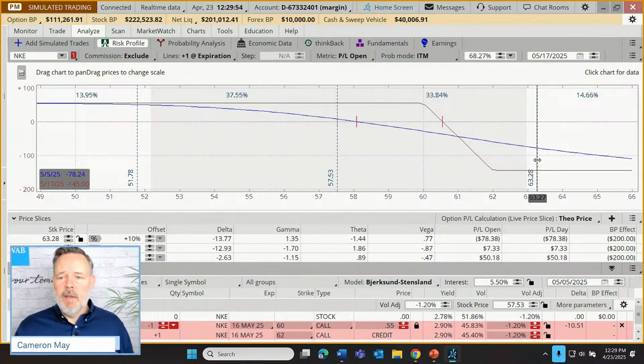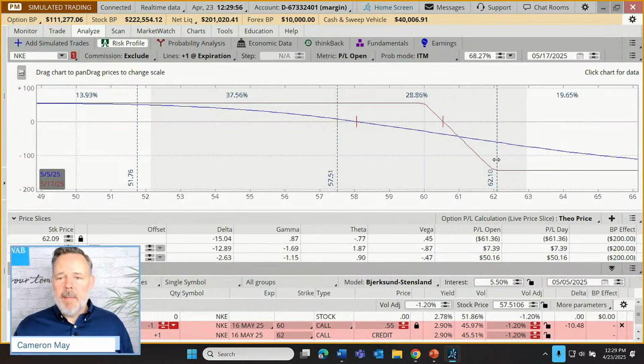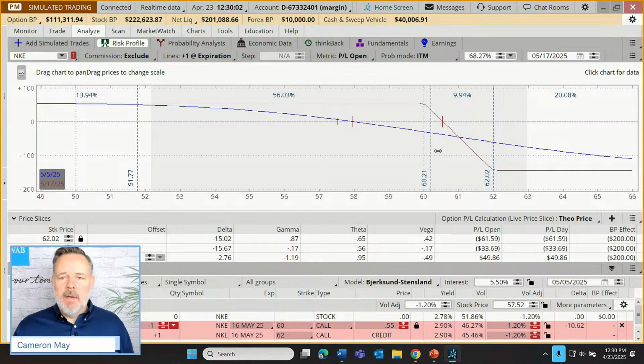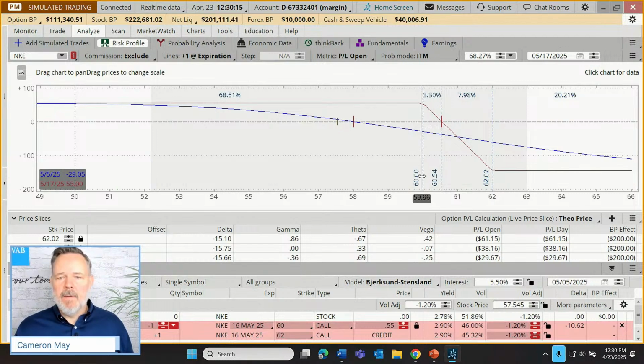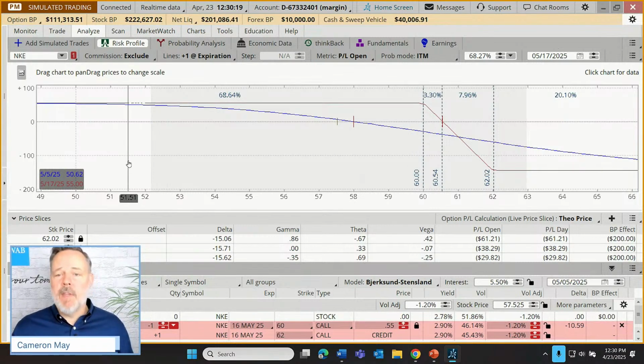Let's take this one, and maximum loss might happen if we're above 62, so let's just move that slice to 62. We have break even right here, 55 cents above 60. So let's move this to 60.55. And we have max gain at 60. So how about we pull that one over here to 60? Right there, close enough. Notice I got it within pennies. I nailed this one. Close enough.